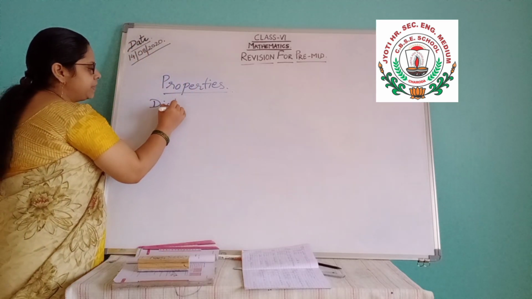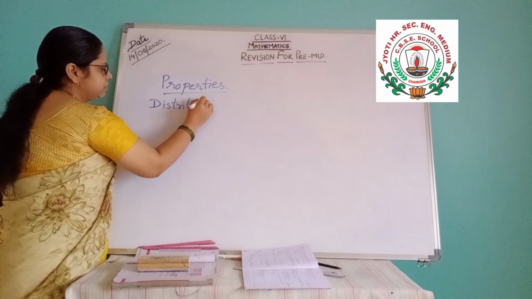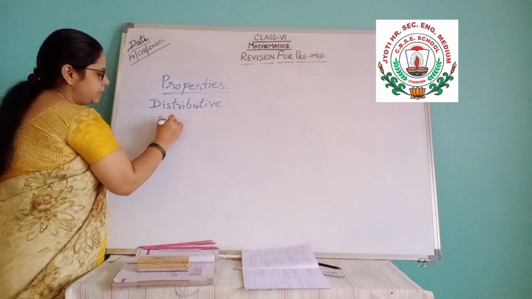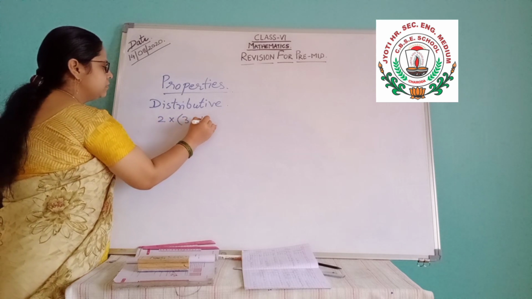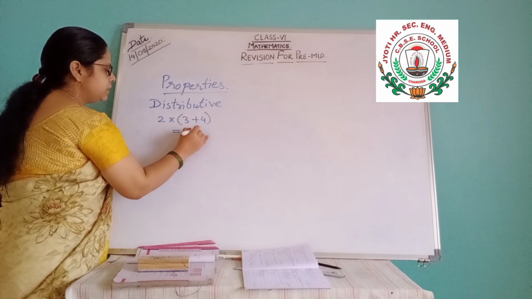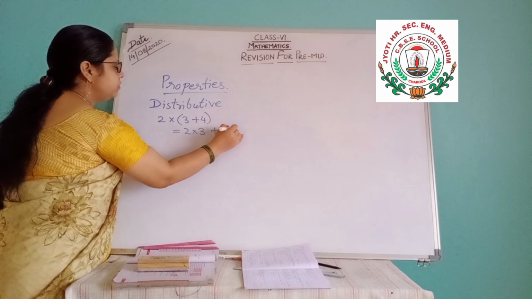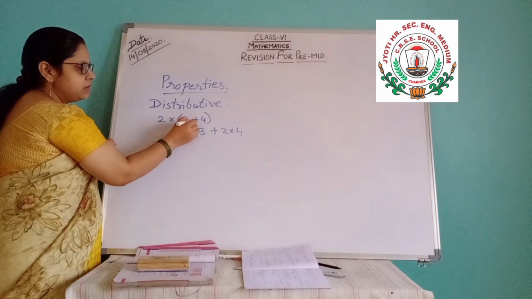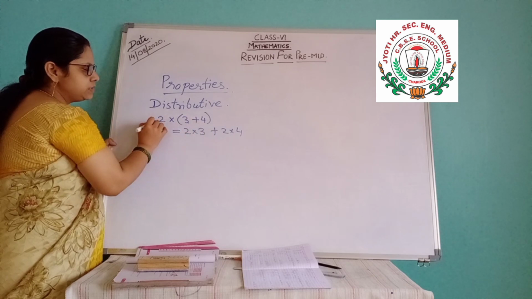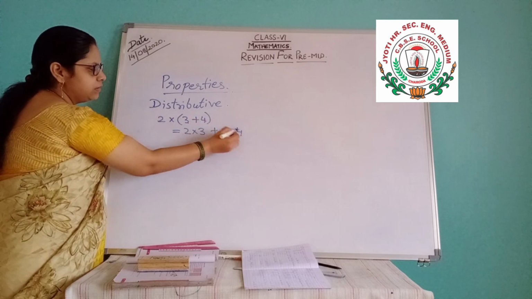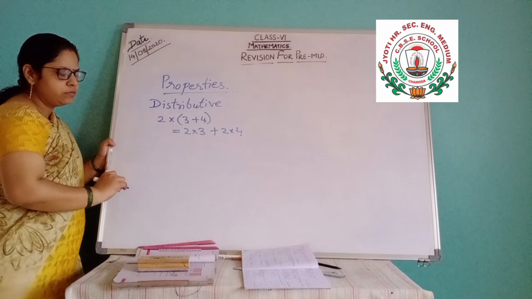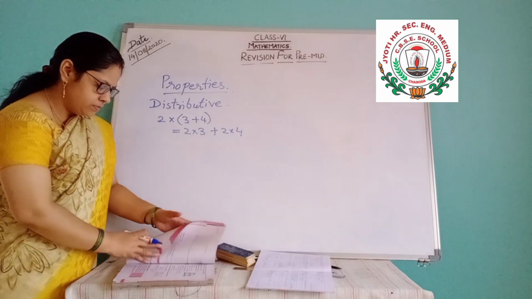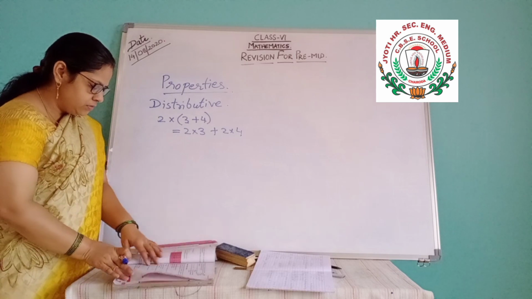Distributive property. Distributive property means 2 into 3 plus 4, so it is equal to 2 into 3 plus 2 into 4. Means outside number is multiplied to the first number, then plus in between, then outside number is multiplied to the second number. This is called distributive property. It is used in the calculations also. So all these properties you have to learn.